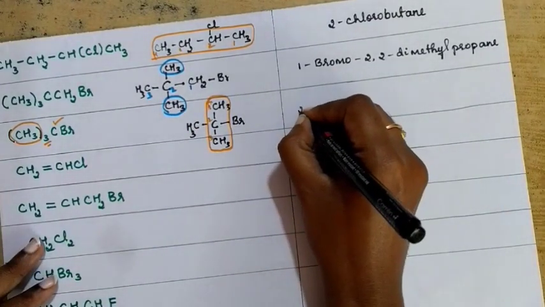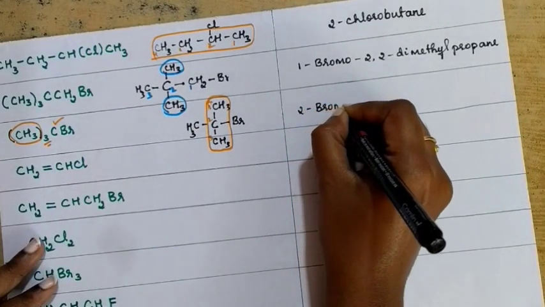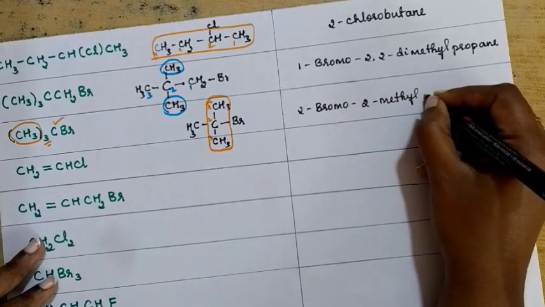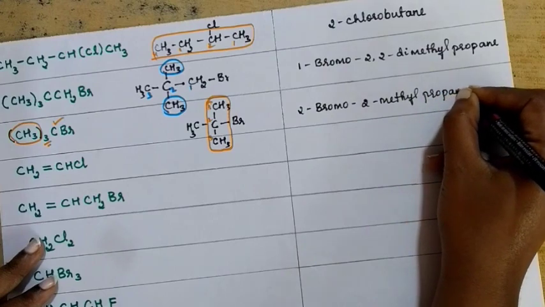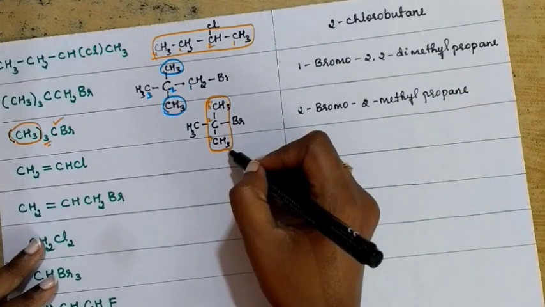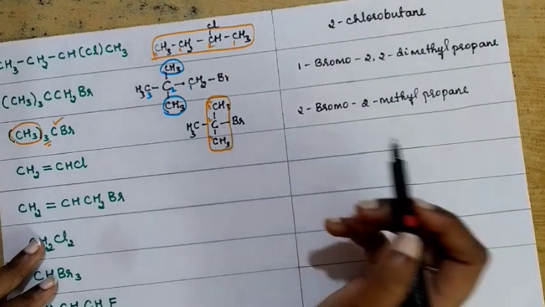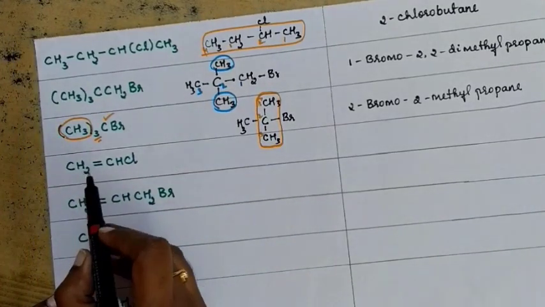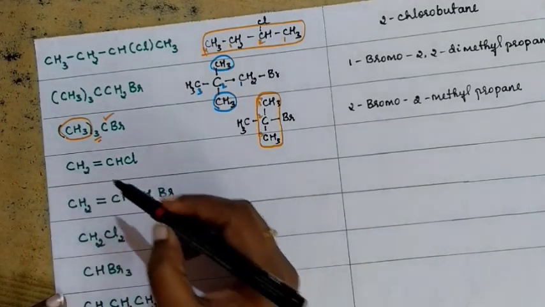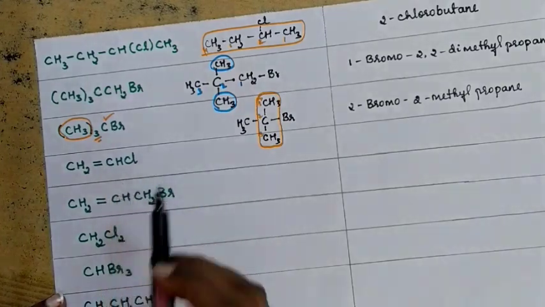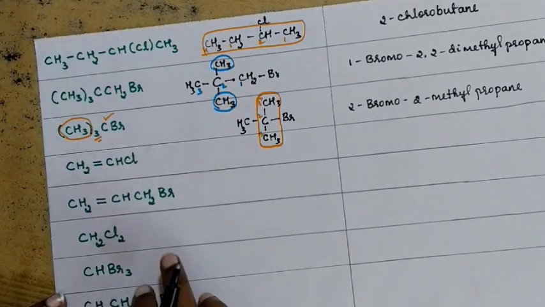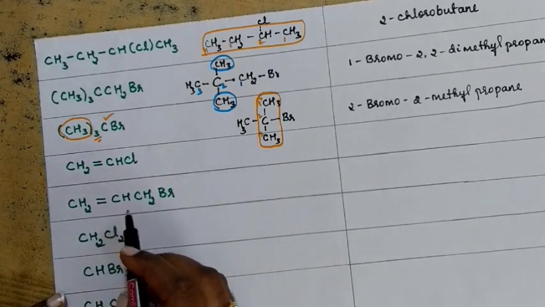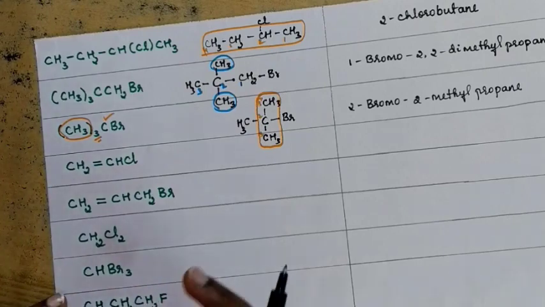So it will be 2-bromo-2-methylpropane. Why is it propane? Because 3 carbon atoms are there, and ane because single bonds are there. Understood? Let's see the next compound now. Here you can observe a double bond is present. When a double bond is present, guys, we need to give priority to the double bond first, later the halogen group. Okay, remember it. Priority goes to the double bond first, then the halogen group.